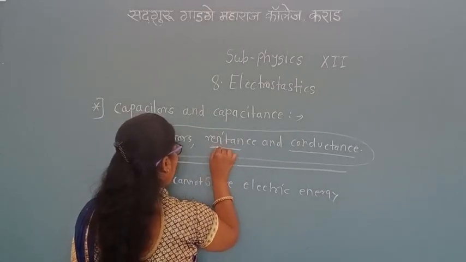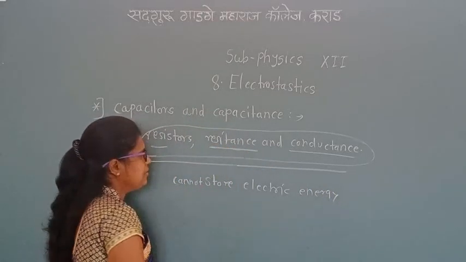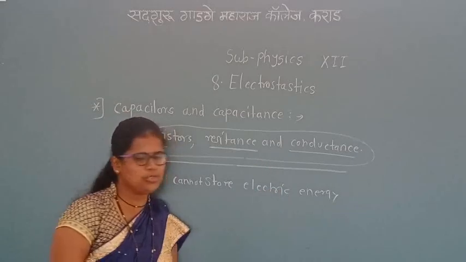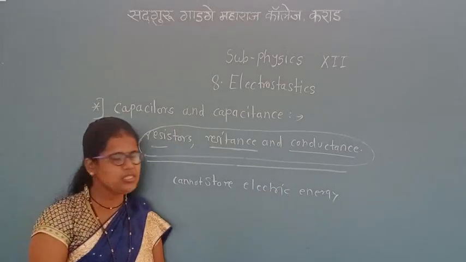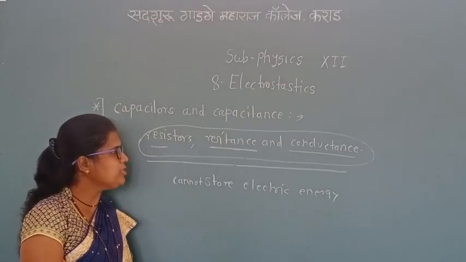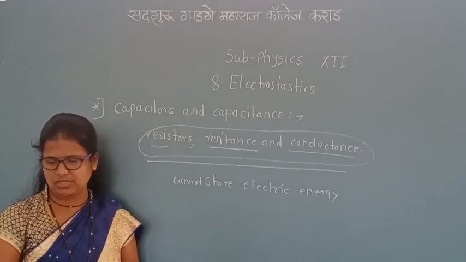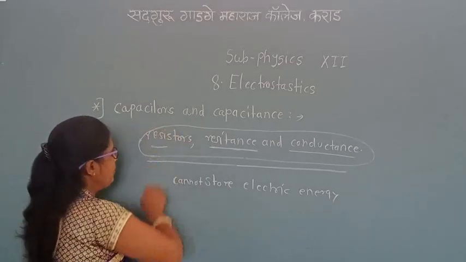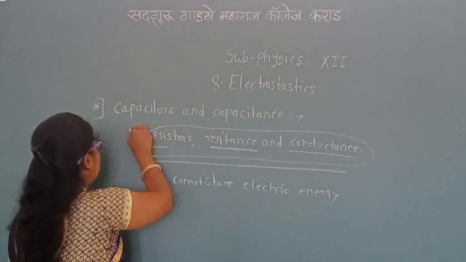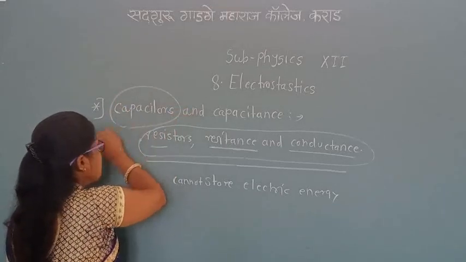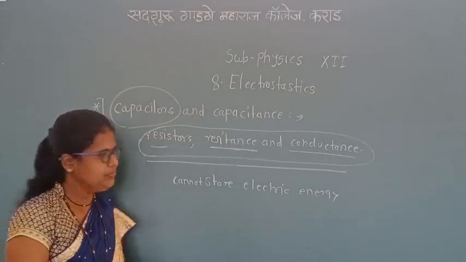Resistors, resistance and conductors cannot store electric energy. The opposition to the flow of current is known as resistance. So there is a need to develop a device to store electric energy. Such a device is known as a capacitor.